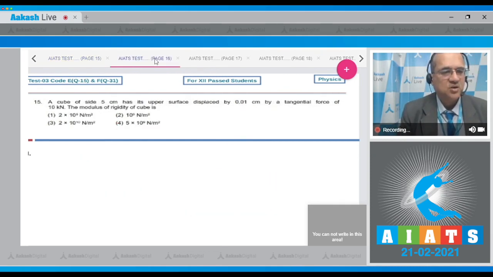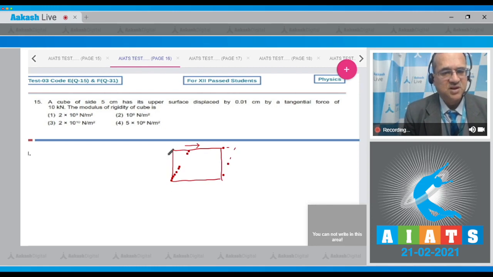Question number 15. A cube of side 5 centimeter has its upper surface displaced by 0.01 centimeter by a tangential force of 10 kilonewton. Then find the modulus of rigidity of the cube. Okay. Now this was the cube with the side length of 5 centimeter and we are applying a tangential force in this direction. So due to the force, this surface gets displaced. And if it moves a certain distance, you know that the force per unit area is equal to the modulus of rigidity into strain, which is equal to x by L. x is the displacement and L is the face length.